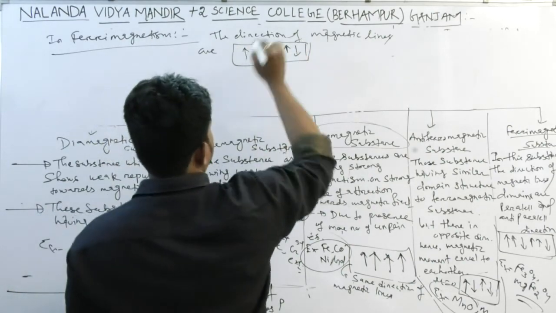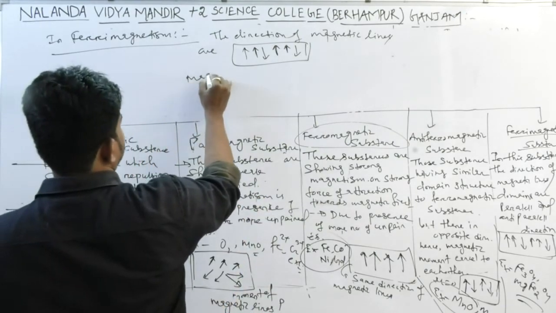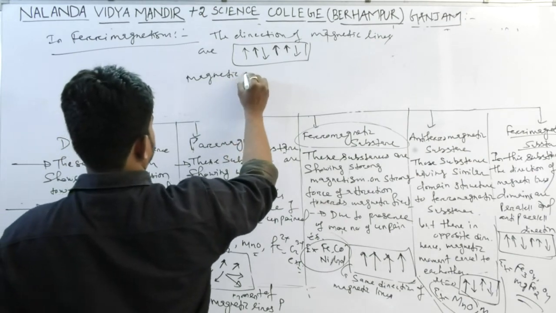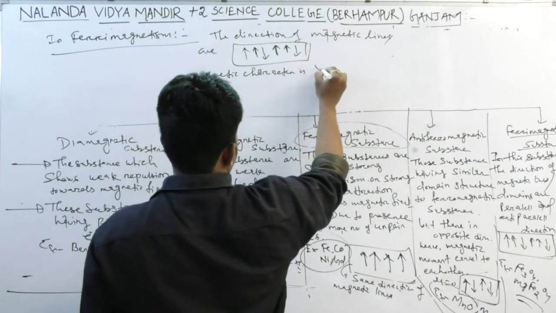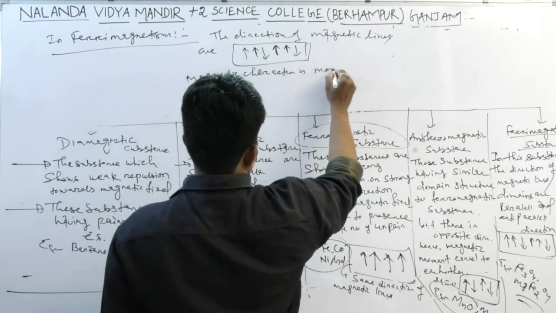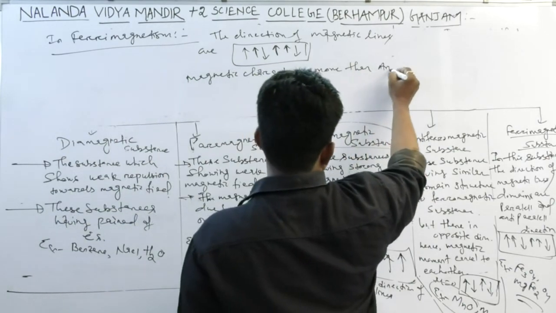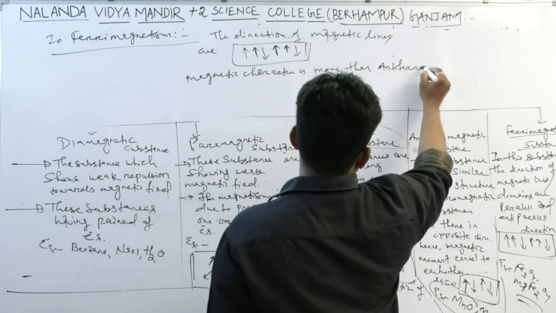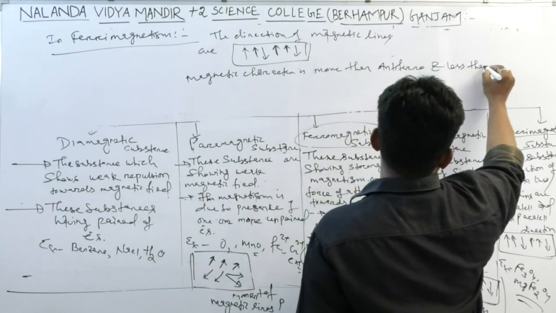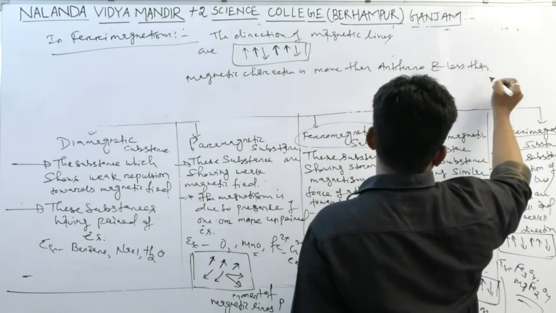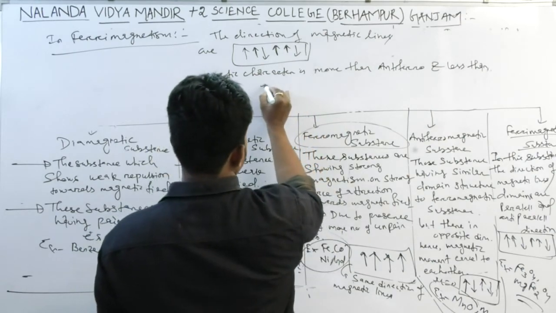This is parallel and antiparallel, and the magnetic character is more than antiferromagnetic and less than ferromagnetic substances.